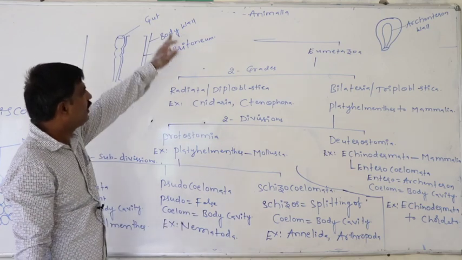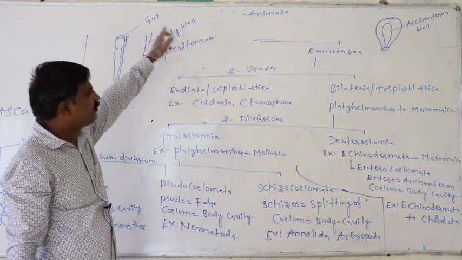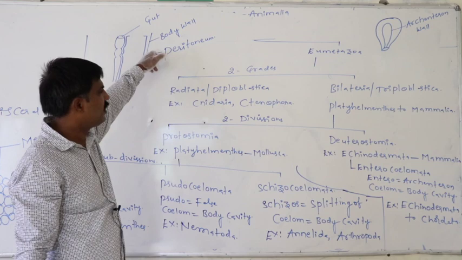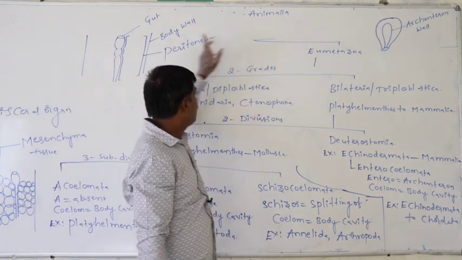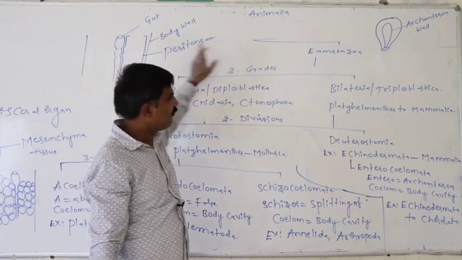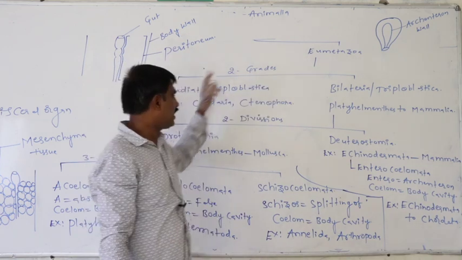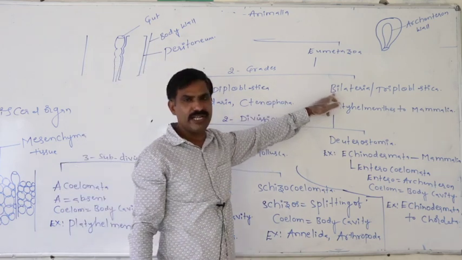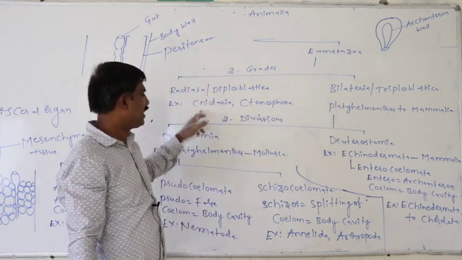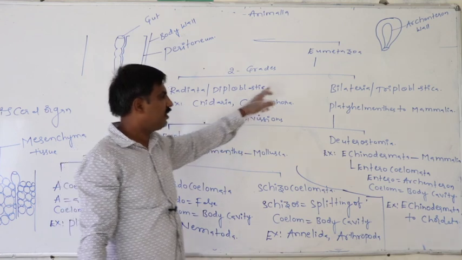In that way, kingdom Animalia is principally categorized into two subkingdoms. One is Parazoa, the second is Eumetazoa. Example for Parazoa is Porifera. Eumetazoans are again categorized into two grades. One is Radiata, the second is Bilateria. Example for Radiata is Cnidaria and Ctenophora.